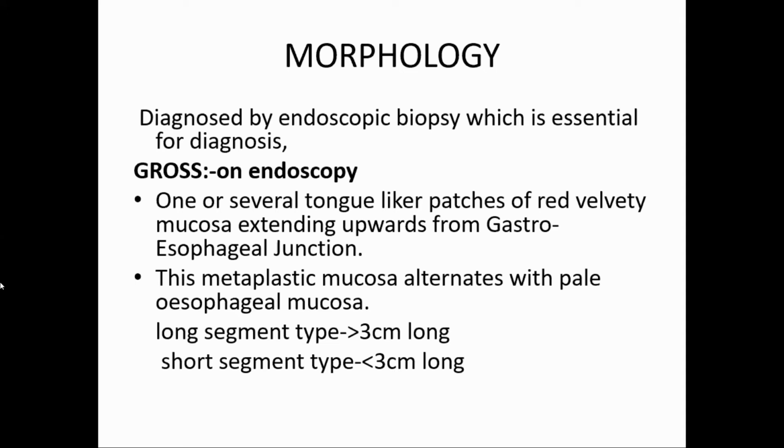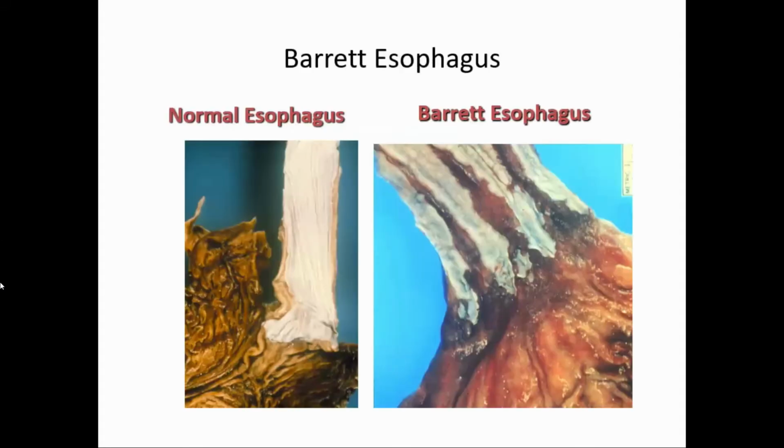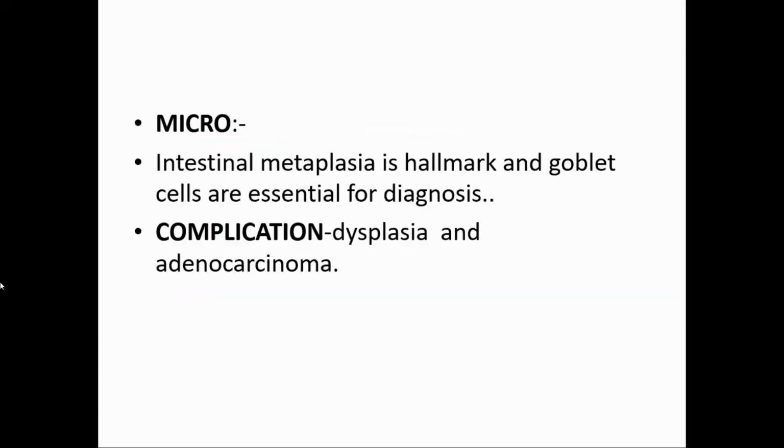It only forms tongue-like projections from the lower end of the esophagus upward. And it may be long segment type, more than 3 centimeters long, or can be short segment type, which is less than 3 centimeters. So there are two types depending on the length of this metaplastic mucosa. Under microscope, as I told you, you have to see the intestinal metaplasia, which is the hallmark, and for confirming that it is intestinal metaplasia, you have to show the goblet cell, which is essential. Complications of Barrett's esophagus, as I told you, it is precancerous, so dysplasia and adenocarcinoma.